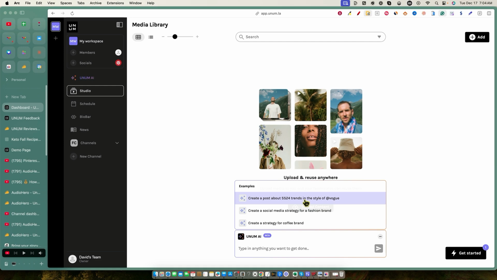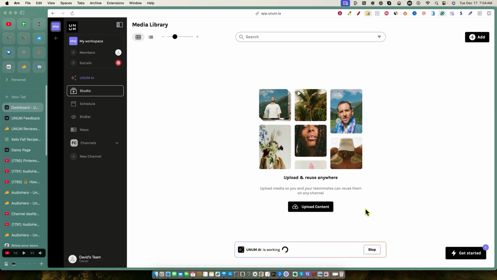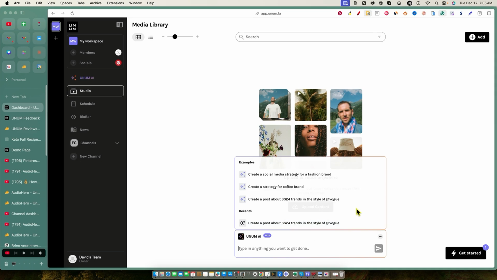So let's just click this one right over here and just see what it does, because I don't think that it can create images. I might be wrong. But there you go. It did the following, added one new post idea. And I don't know, where do I get to see the post idea? I'm not really sure where that's at.